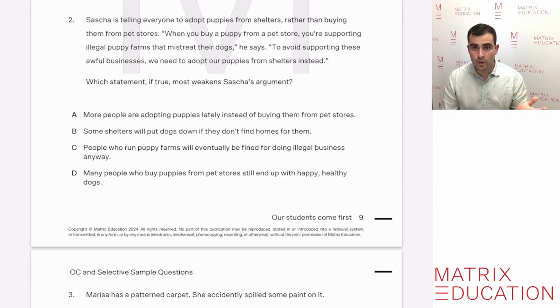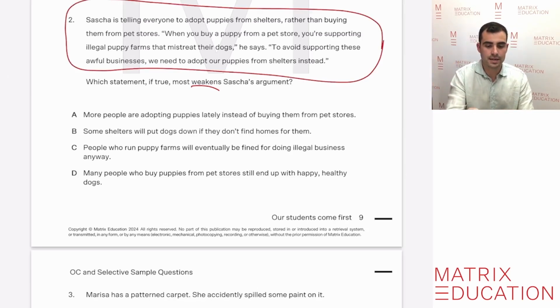He says, to avoid supporting these awful businesses, we need to adopt our puppies from shelters instead. Which statement, if true, most weakens? So we're looking for an argument here that weakens Sasha's argument. So once again, we're using our critical thinking skills, using this information that we get and then trying to find something that's weakening the argument.